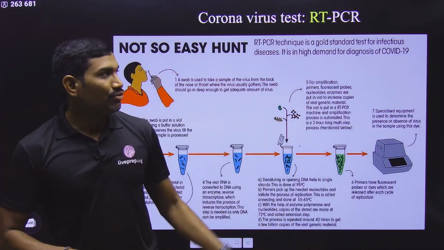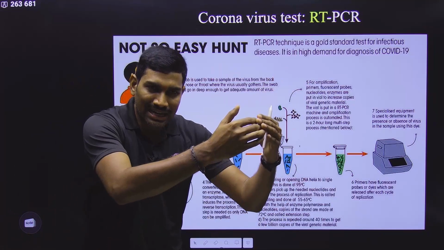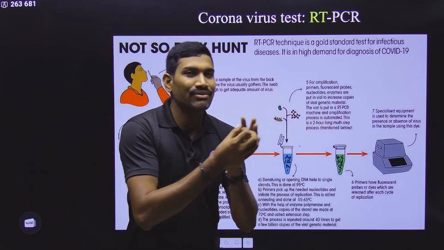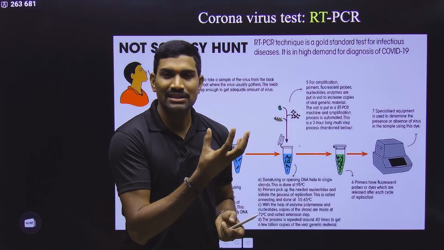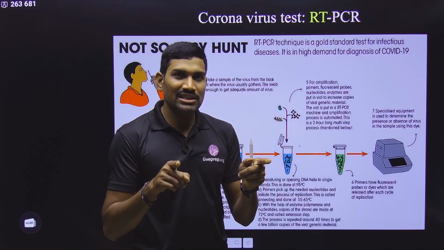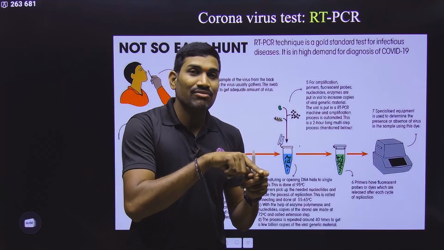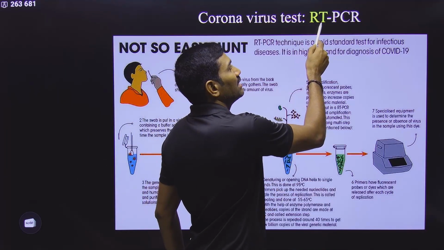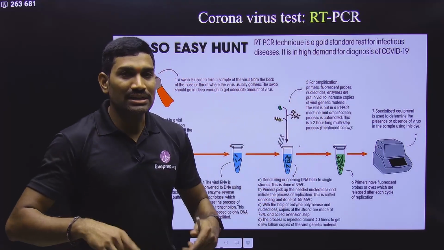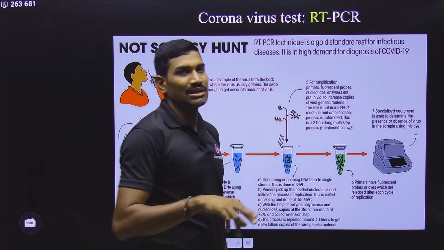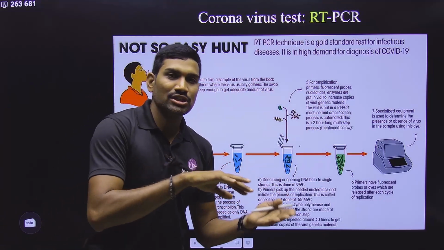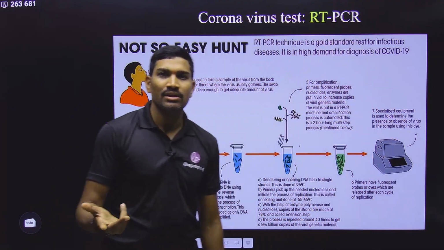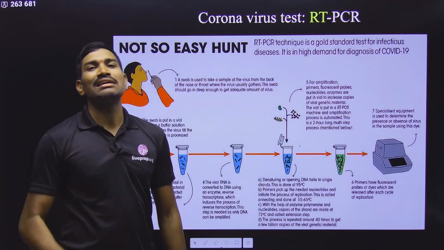If you want to do PCR, can you use that RNA as it is for PCR amplification? No. First you need to isolate RNA from the virus. Once you get this RNA, what is initially required for PCR? DNA is required. So this viral RNA should be converted into DNA. How will you convert RNA into DNA? By reverse transcription. Once DNA is formed, you can proceed with normal PCR and use primers specific to viral DNA.